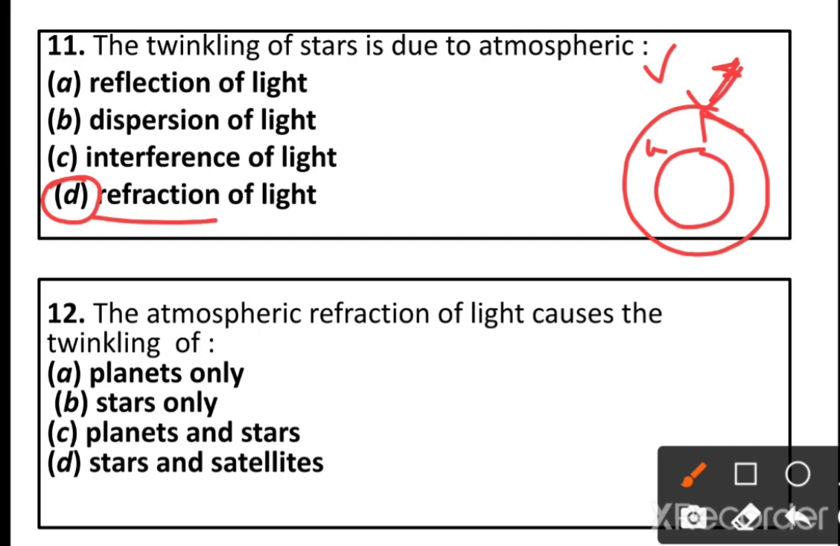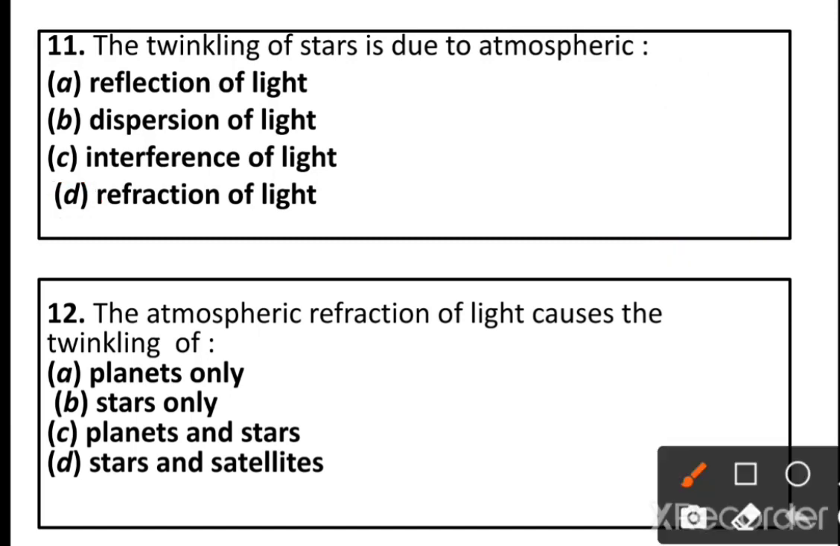The question number 12. The atmospheric refraction of light causes the twinkling of planets only. Option A, planets only. Option B, stars only. Option C, planets and stars. Option D, stars and satellites. The atmospheric refraction of light causes a twinkling of only the stars. The option B is the correct answer.